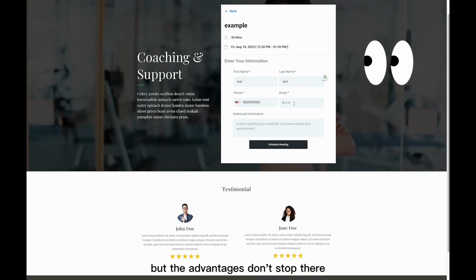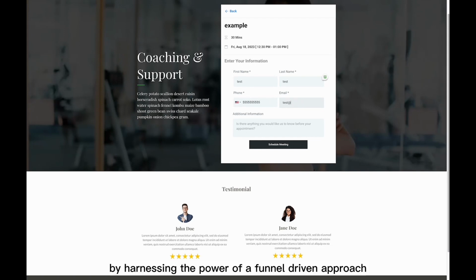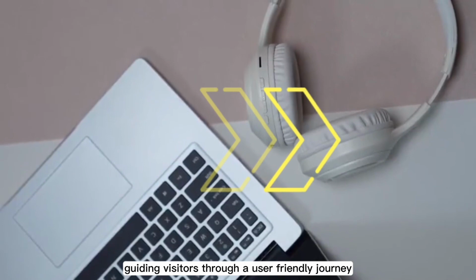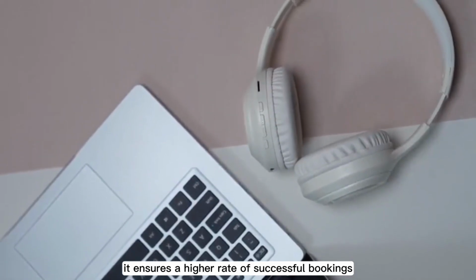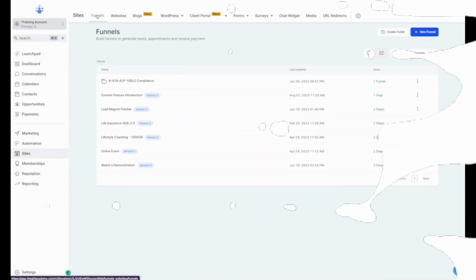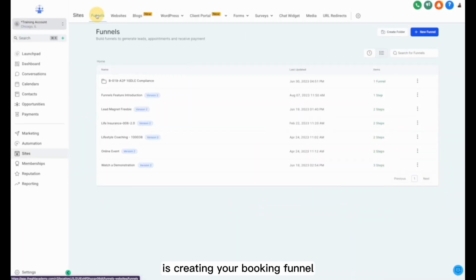But the advantages don't stop there. By harnessing the power of a funnel-driven approach, the booking page not only simplifies the booking process, but also optimizes it for conversion. Guiding visitors through a user-friendly journey, it ensures a higher rate of successful bookings while minimizing abandoned appointments. The third step in this process is creating your booking funnel.